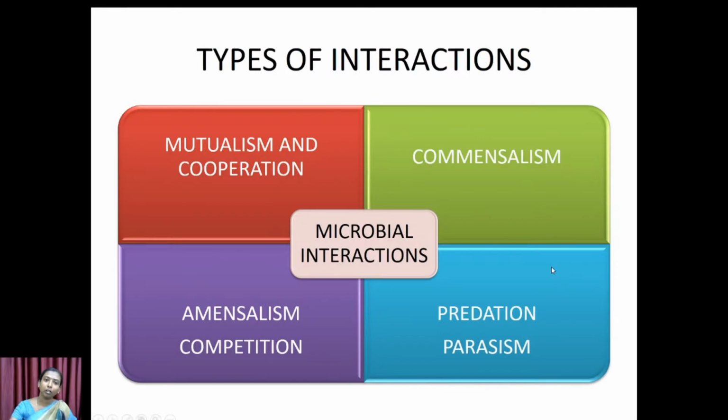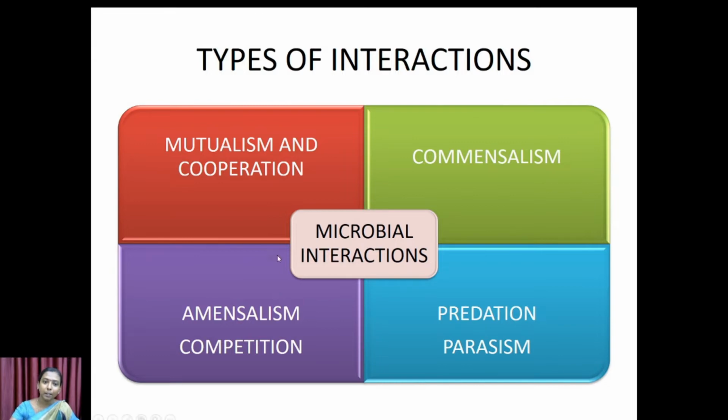Based on the type of interaction and the effect caused as a result of this interaction, it is classified into two types: positive interaction and negative interaction. If none of the organisms are harmed because of the interaction, then it is called a positive interaction. And if, in an interaction between two organisms, any one of the organisms gets affected, then it is called a negative interaction.